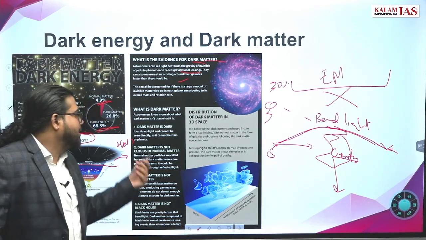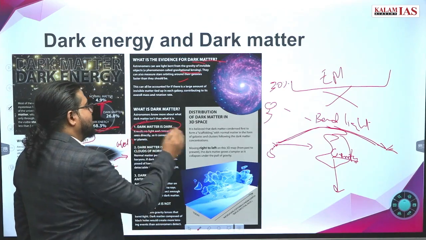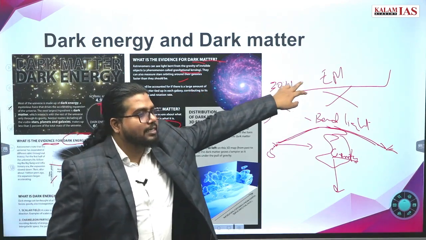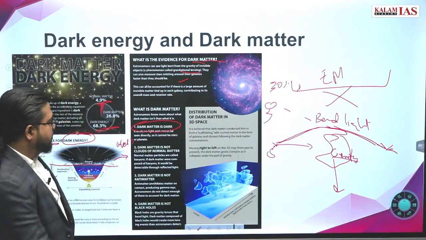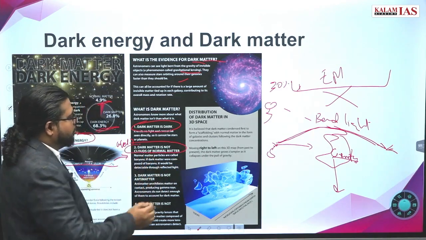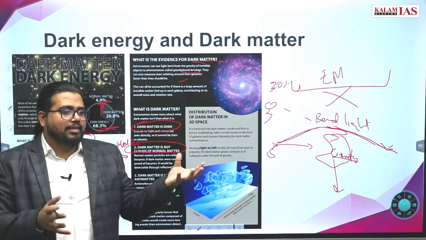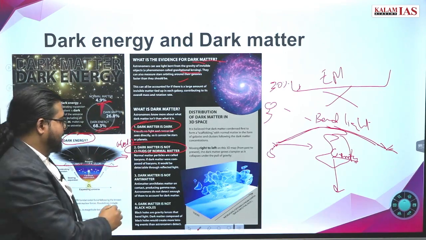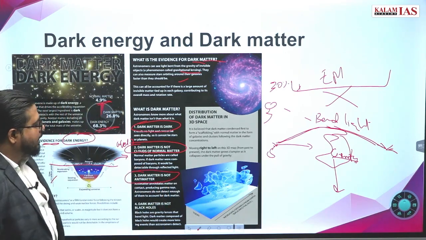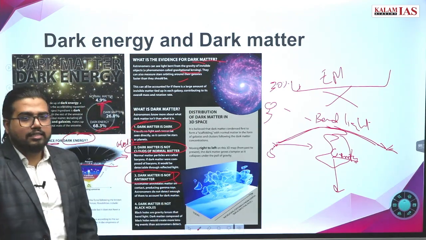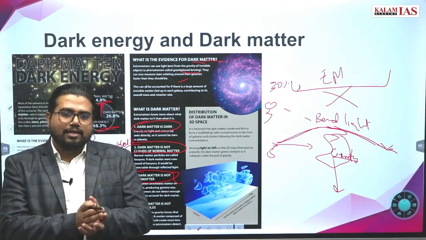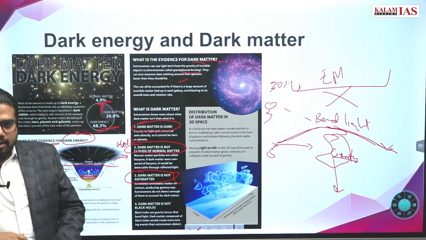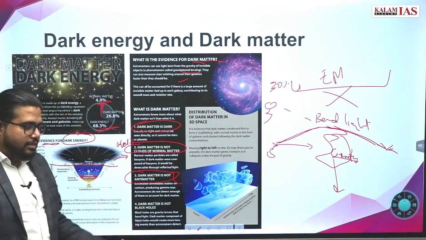Now some statement questions. Dark matter doesn't mean it is dark. Dark matter simply means it doesn't interact with the electromagnetic spectrum. Dark matter is not clouds of normal matter. Dark clouds of normal matter, nothing like that is dark matter. It is a completely different kind of XYZ material. Dark matter is not antimatter. Antimatter is associated with subatomic particles, quarks, and all these. Dark matter is not associated with antimatter particles. Dark matter is completely XYZ another matter.